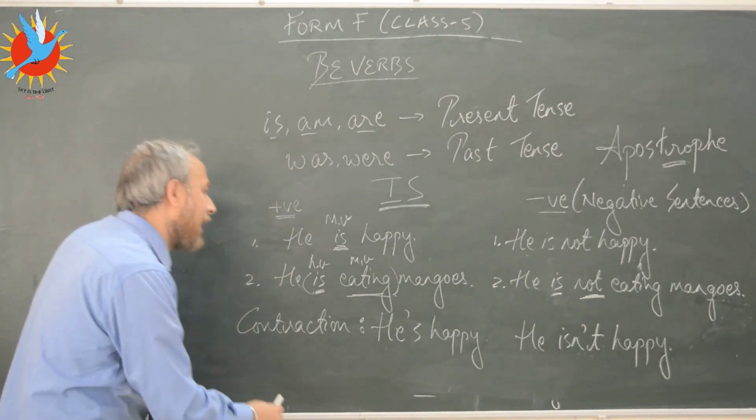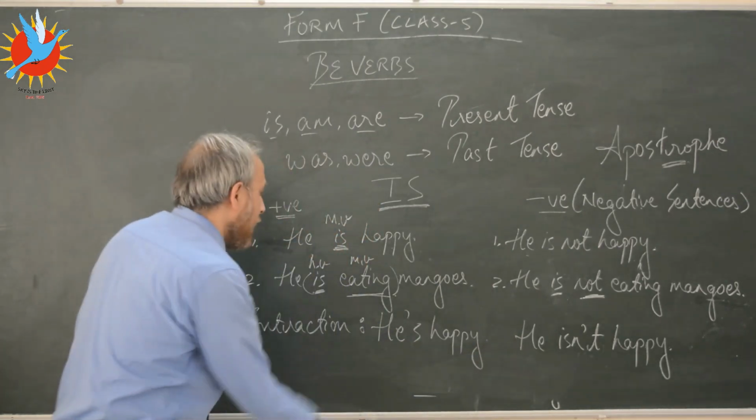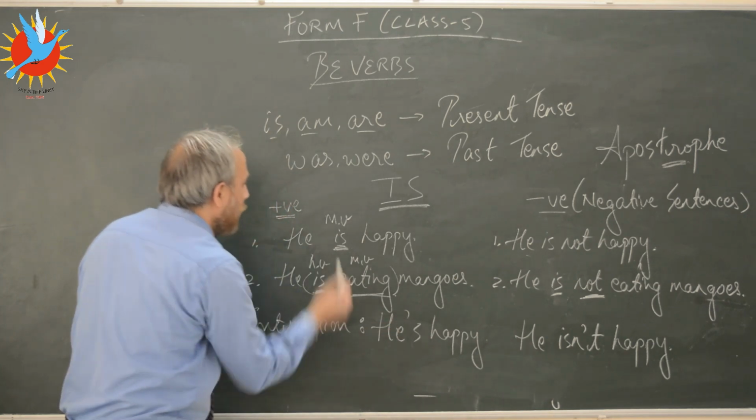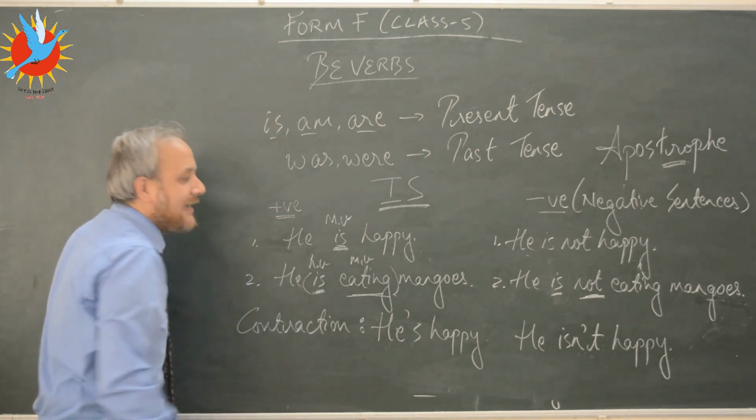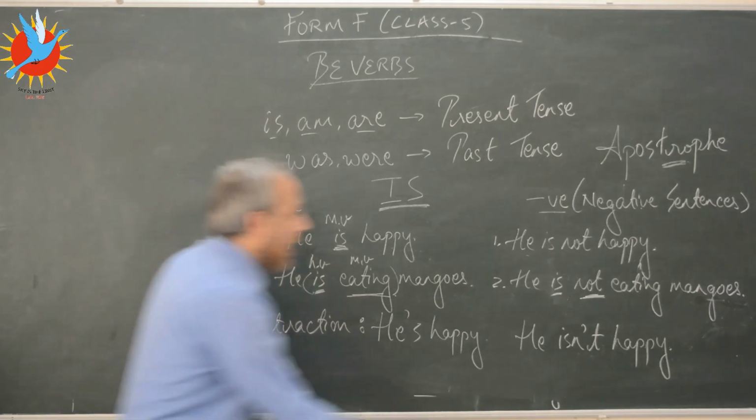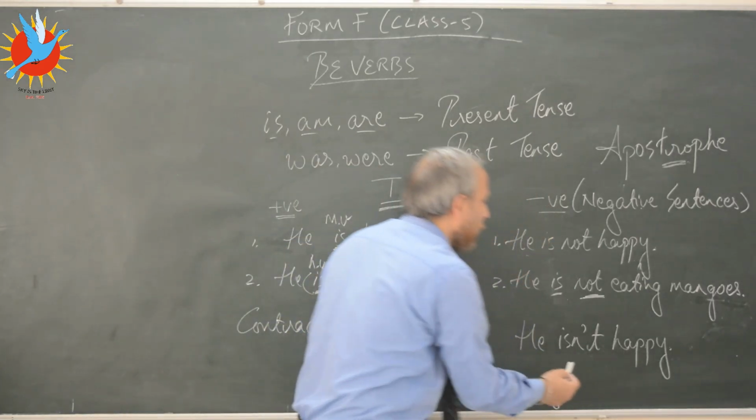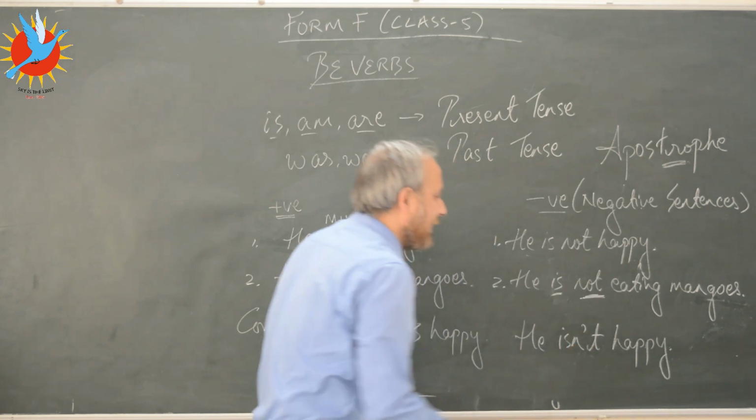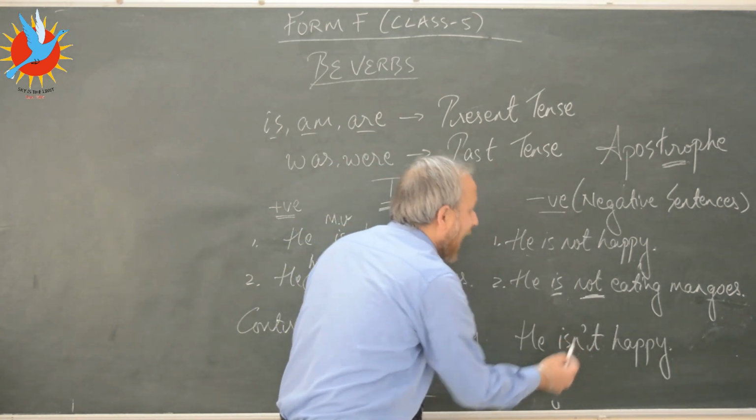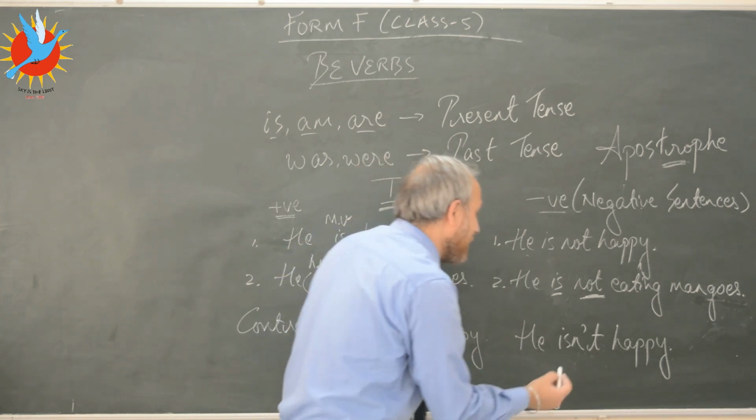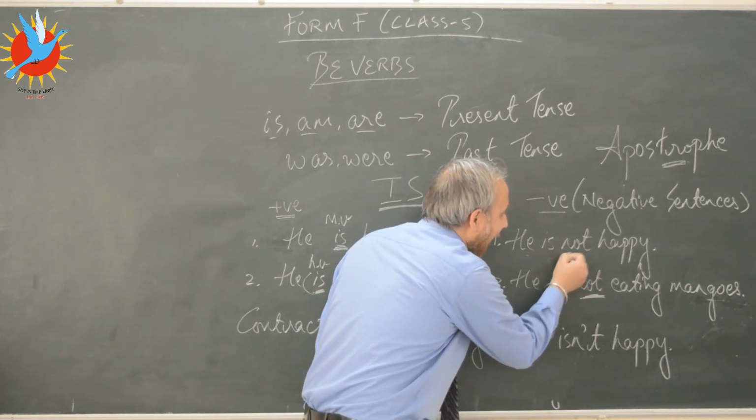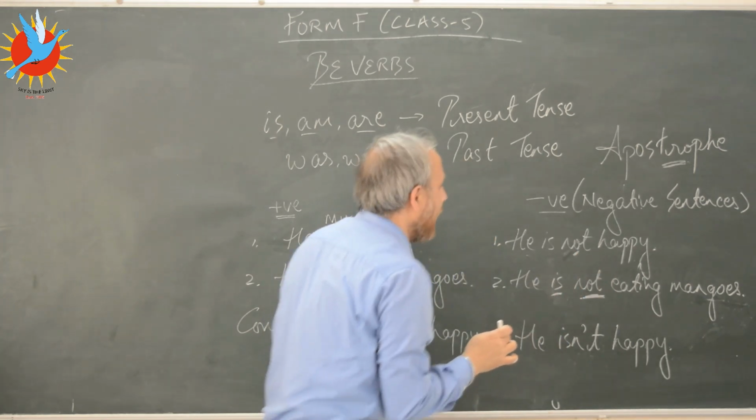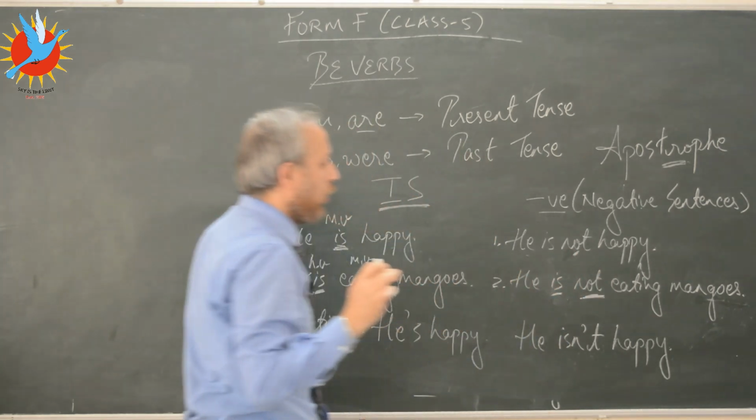Okay, so if you look at it, he is happy, he isn't happy. Now, what has this apostrophe been used for? To contract, and also to indicate the missing letter I out here. So remember that. Now, he isn't happy. What has this particular apostrophe been used for? This particular apostrophe has been used to indicate the missing letter O.